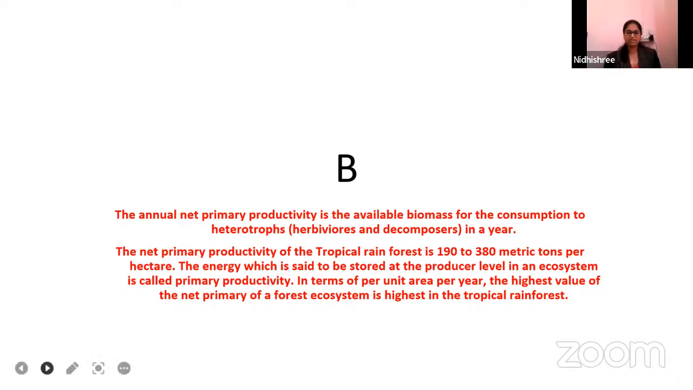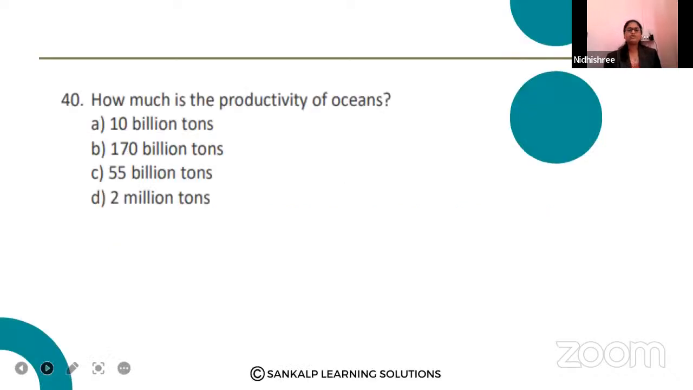190 to 380, 190 to 380. Okay, then how much is the productivity of oceans? 10 billion, 170 billion, 55 billion, 2 million. They are asking how much the productivity of oceans is. Rakshita, Lohit Kumar, Chaitra, Gauramma, Aishwarya, Soundarya. Okay, Gayatri. Fine. Anku, Radha Kattimani, Samat, most of them voted for the right answer. Option C, 55 billion tons.